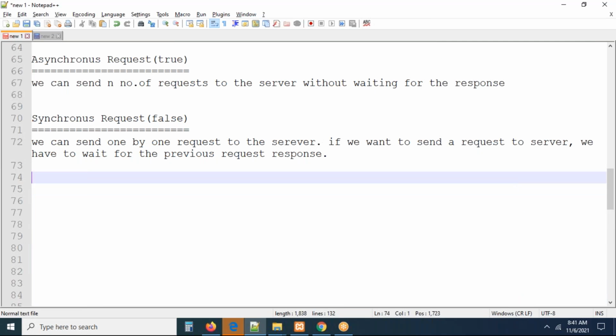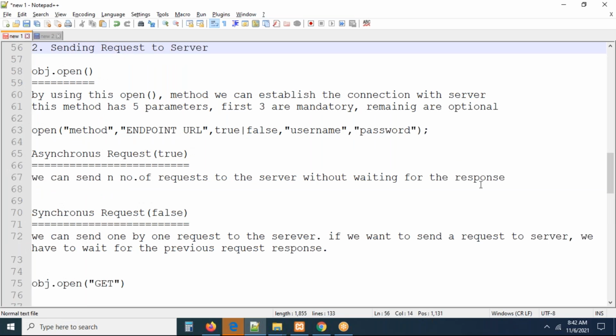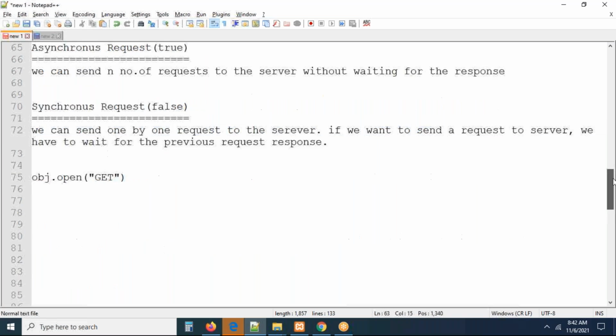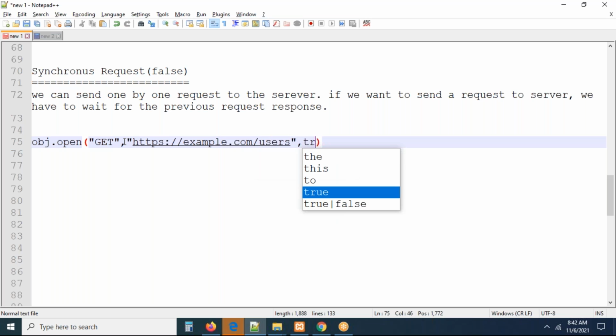Next, here you can see, I just want to write obj.open. This is a method. Type of request is either get or post. Here the first parameter is going to be the method. Method means you want to get data from the server or you want to post data to the server. You can use anyone. That is the method. And the second parameter is the endpoint URL. Endpoint URL means, where is our data? https://example.com/user something. I'm just adding a dummy URL, don't worry. And the third is async, which is going to be true. That's all. These three parameters are mandatory.